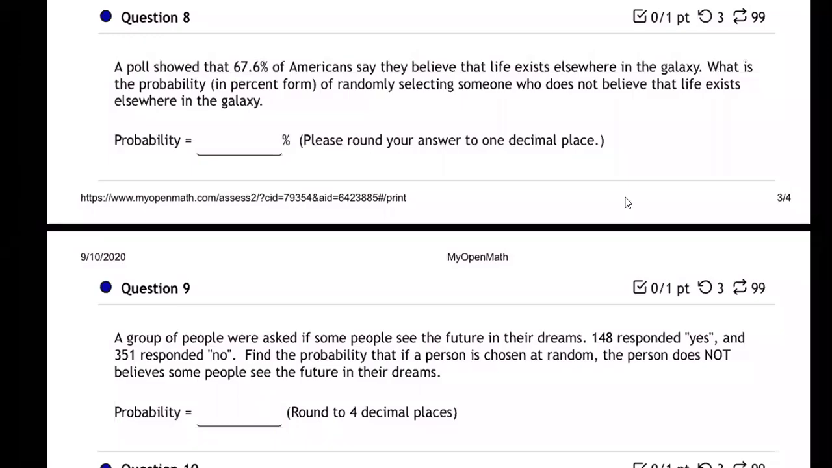So question 8: a poll showed that 67.6% of Americans say they believe that life exists elsewhere in the galaxy. What is the probability in percent form of randomly selecting someone who does not believe that life exists elsewhere in the galaxy? So if 67.6% of Americans believe there's life somewhere else in the galaxy, if you grab somebody at random, what's the probability that they don't believe that? That's what they're asking. What's the probability that they do not believe that life exists somewhere else in the galaxy?